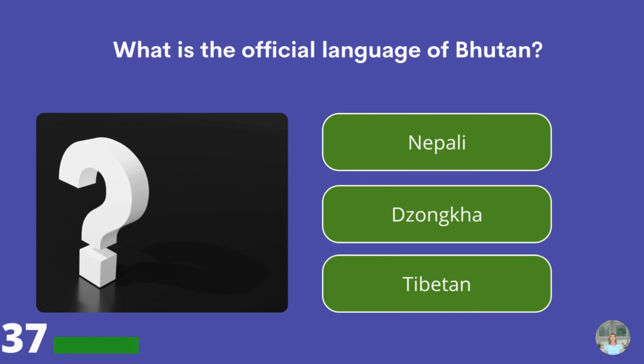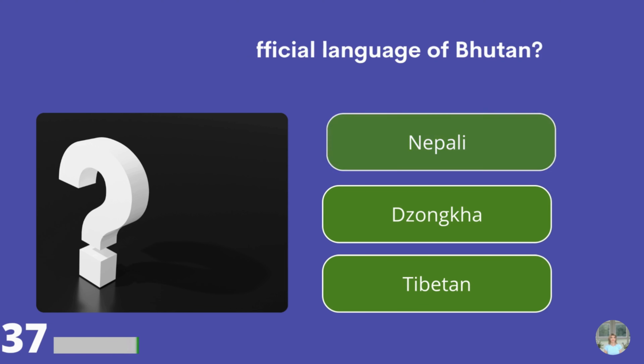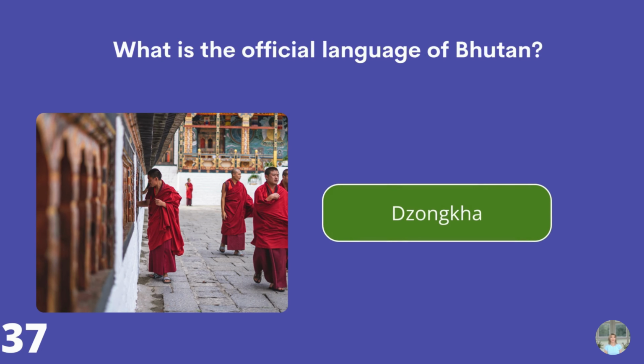What is the official language of Bhutan? Nepali, Dzongkha, or Tibetan? Dzongkha.